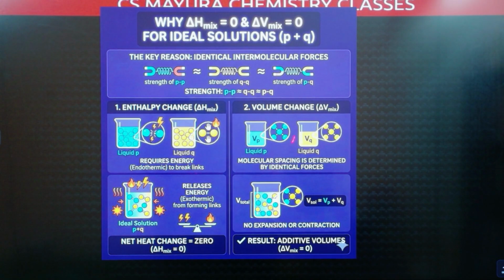Now here, after mixing these two, energy is released. This is exothermic, this is endothermic. Here how much energy is required to break the interactions? Here the same amount of energy is released. See, both are equal.